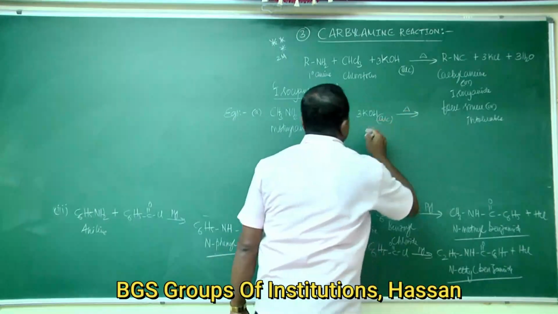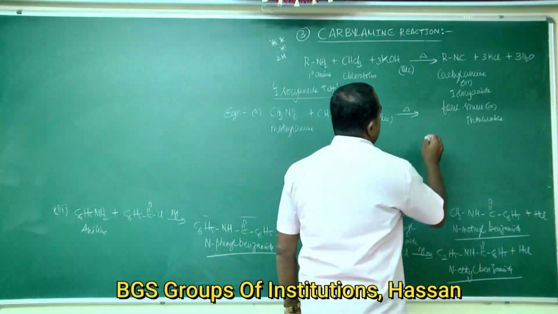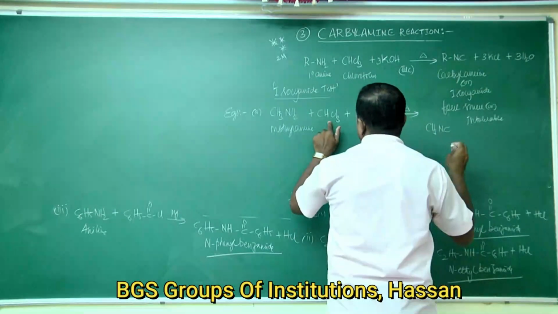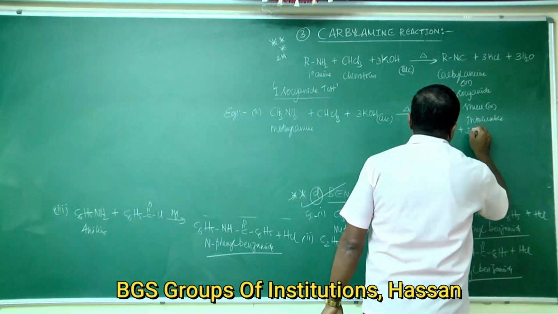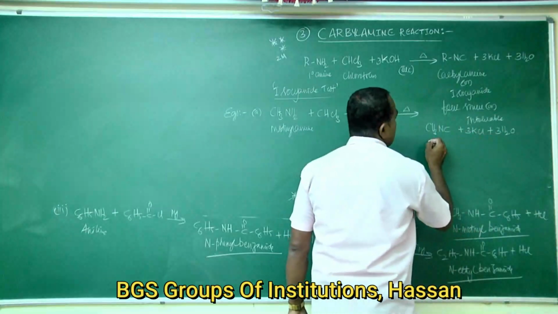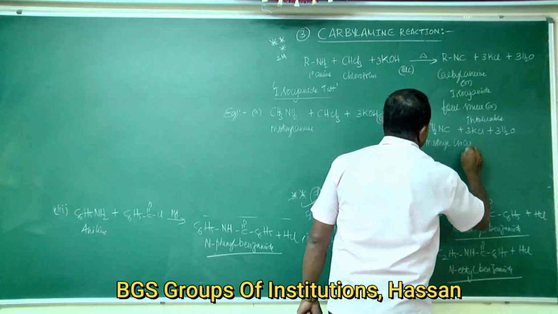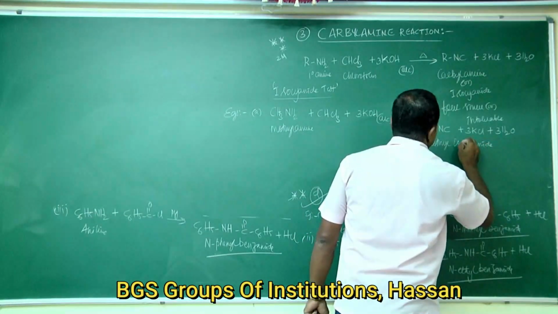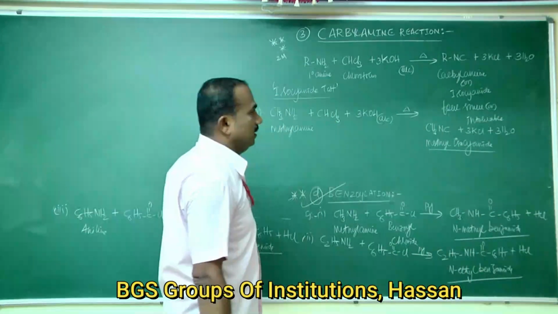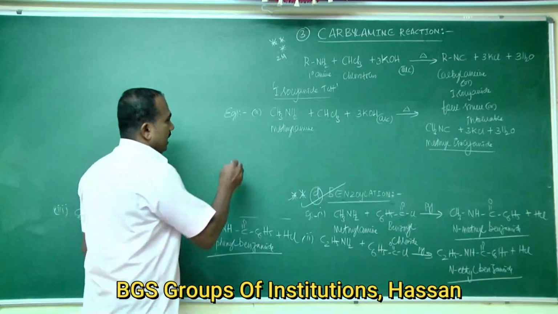You should write alcoholic in brackets. It gives the foul smell of CH3NC plus 3KCl plus 3H2O. This is methyl isocyanide, which has a foul smell. This reaction is called the carbylamine reaction.